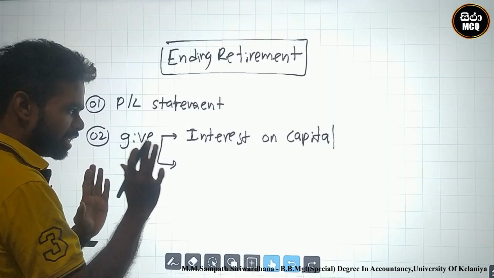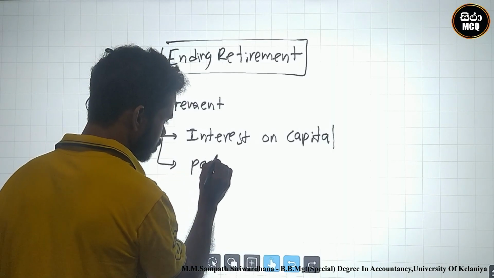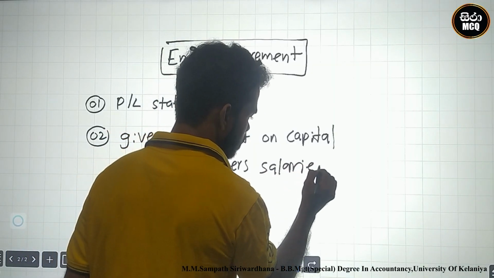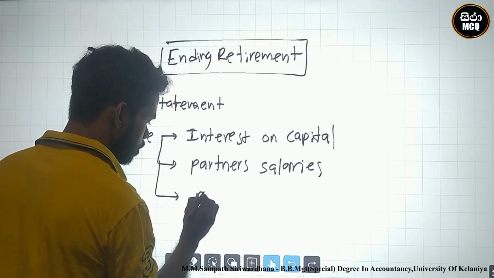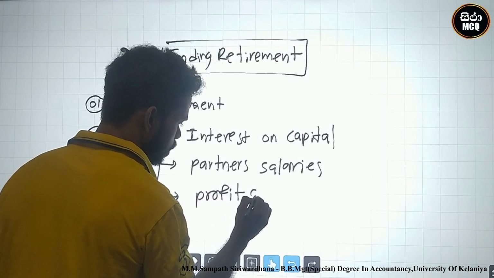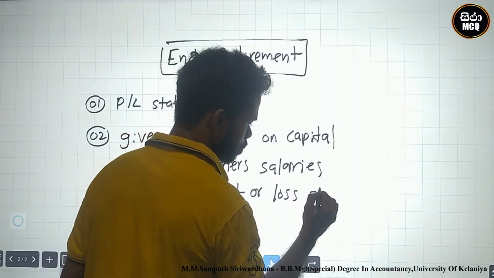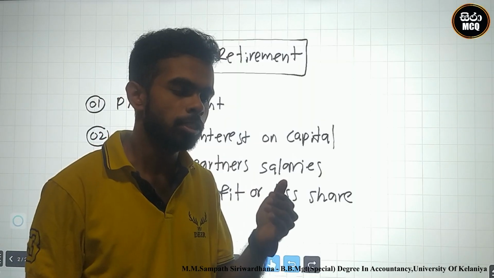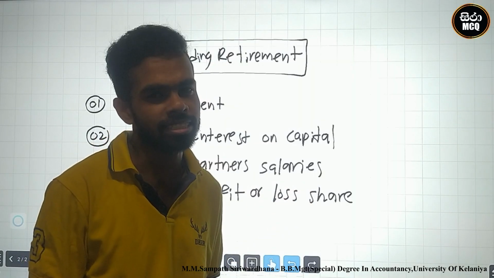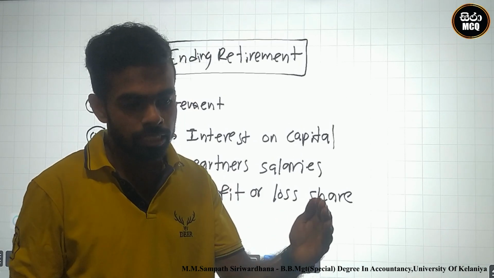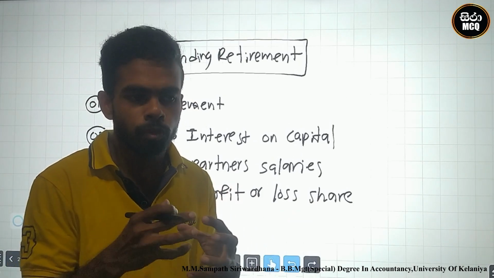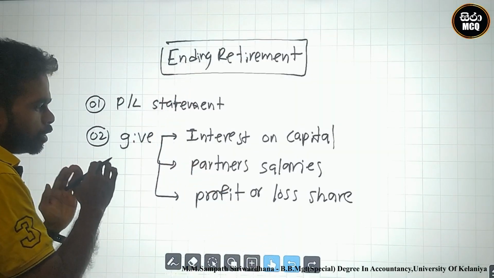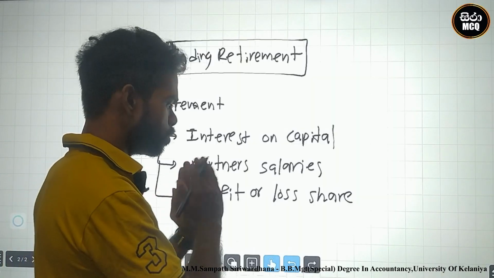Secondly, give interest on capital and partner salary, and profit or loss shares. Why? This retiring person goes away from the business at the closing date. Therefore, in the current year, he contributes to profit earning. Therefore, we should give interest on capital, partner salaries, and profit or loss shares.